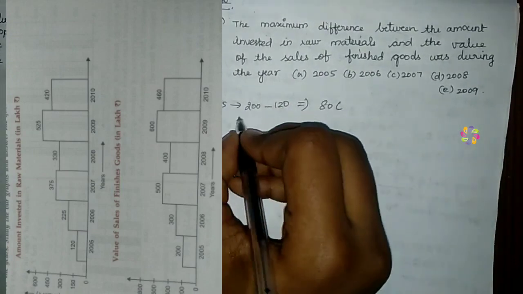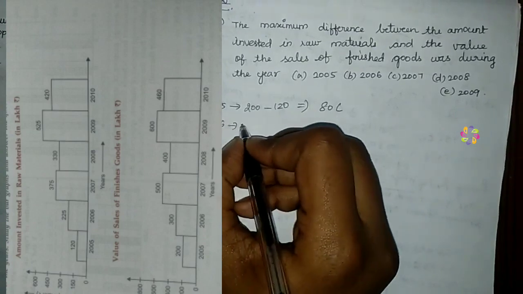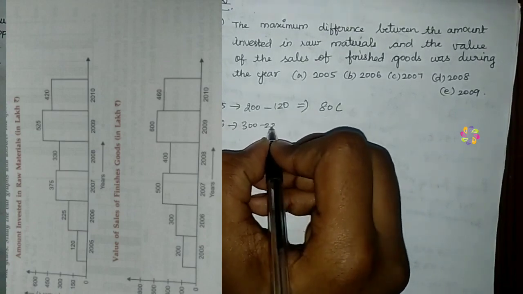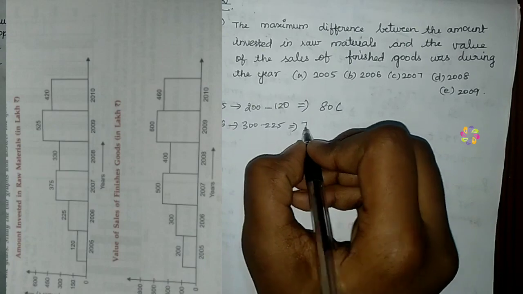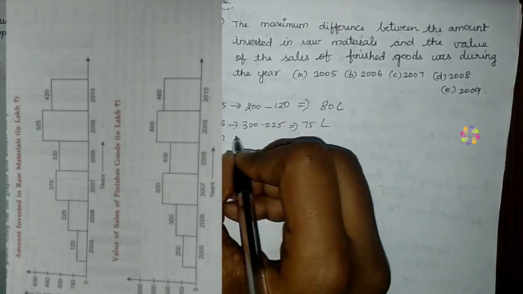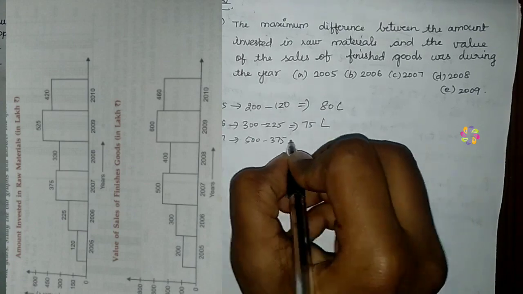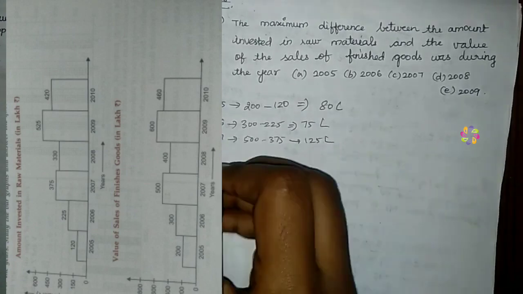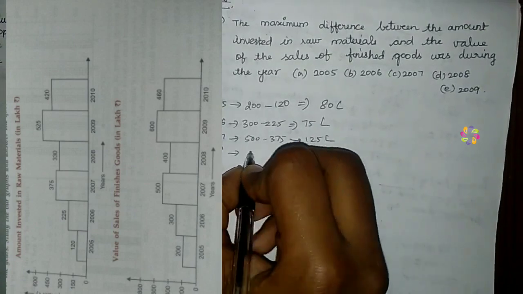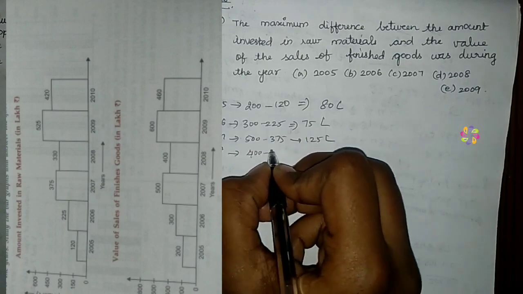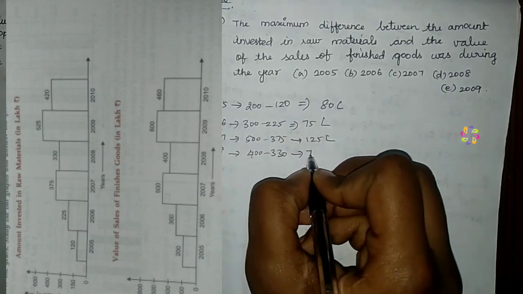So 80 lakhs. And in 2006, 300 minus 225, we get 75 lakhs. In 2007, 500 minus 375, that is 125 lakhs. In 2008, 400 minus 330, we get 70 lakhs.